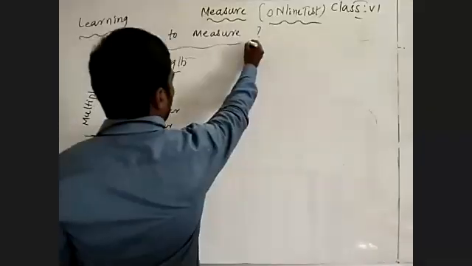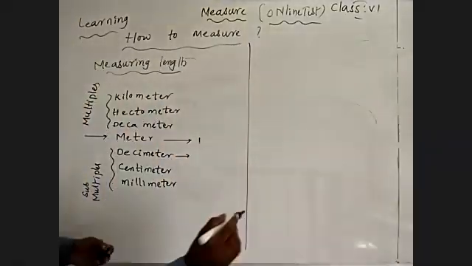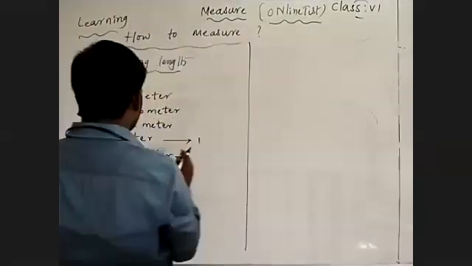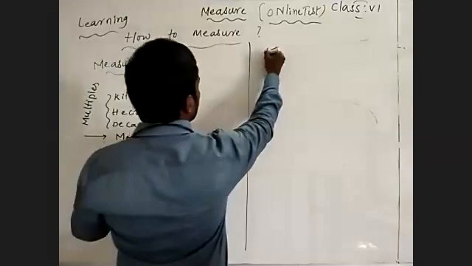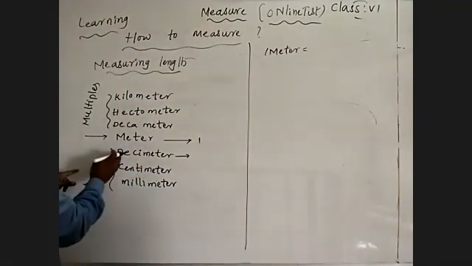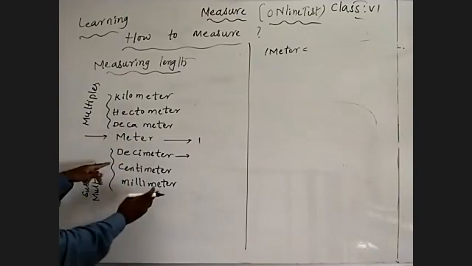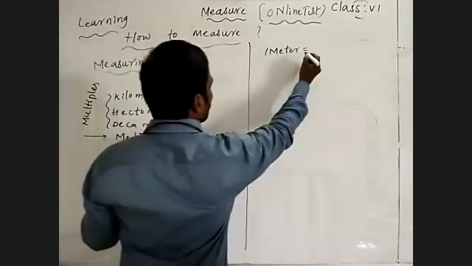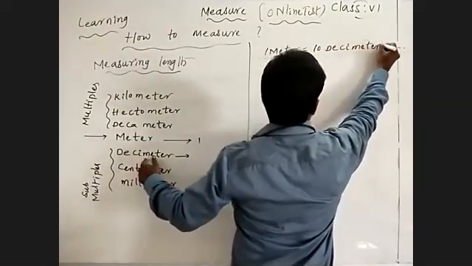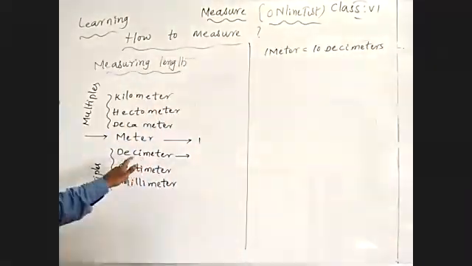See what I am saying to you. See here, 1 meter is equal to the multiples, submultiples, 10 into 10 into 10. So that's why I'm saying to you, 10 decimeters. 1 meter is equal to 10 decimeters.